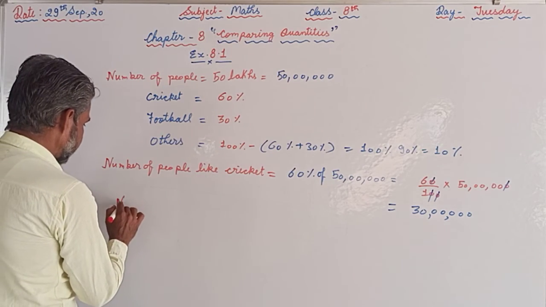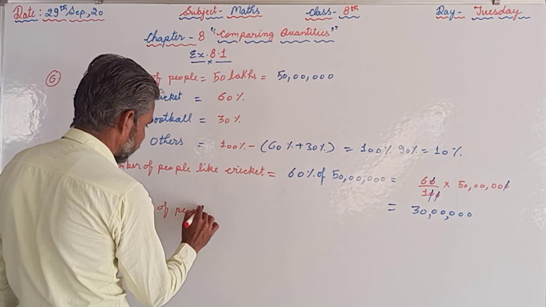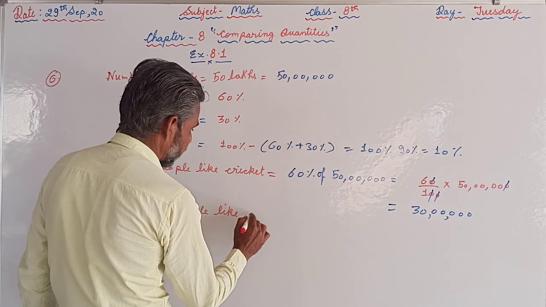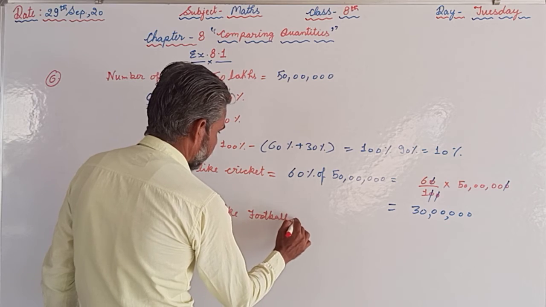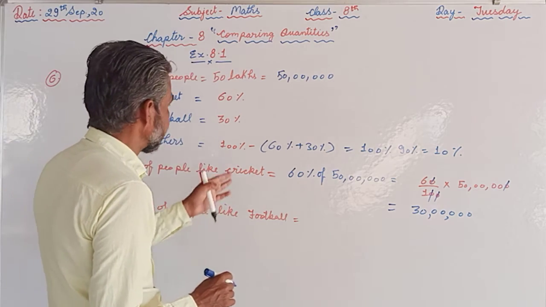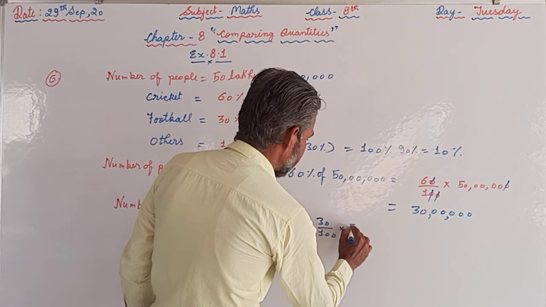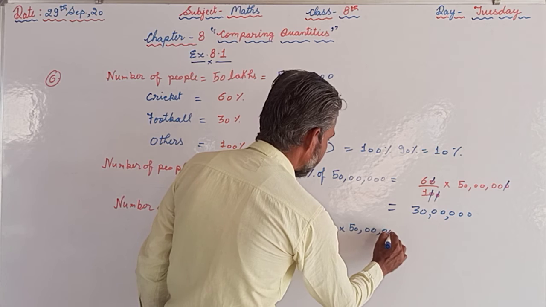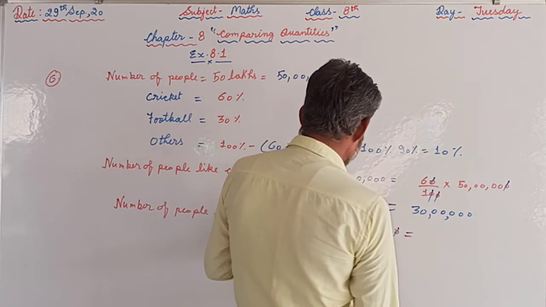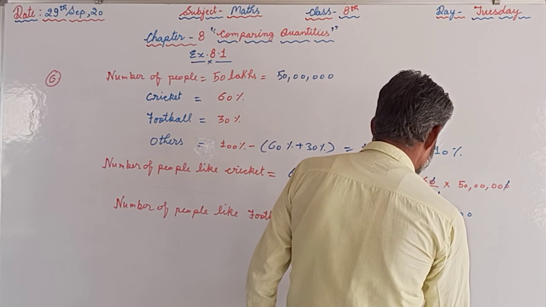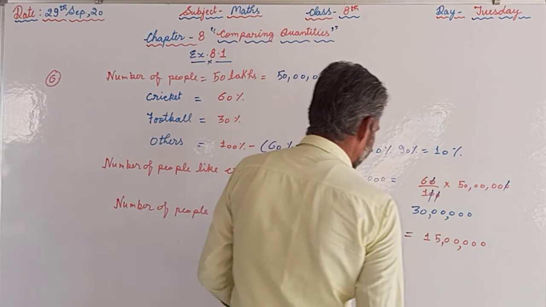Now number of people who like football, that is 30% means 30 upon 100 into 50 lakh, total number of people. Again we will cancel out the zeros and we will find that 5 threes are 15, and 1 2 3 4 5, that is 15 lakh.